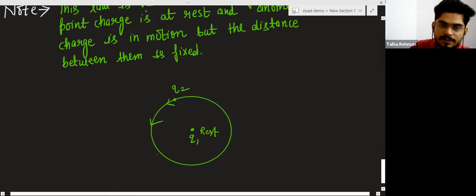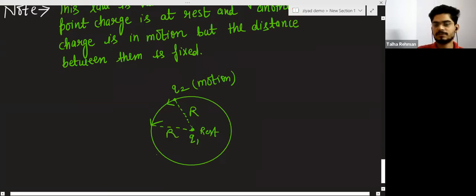So this charge is at rest and this charge is in motion. But when you measure the distance between the two charges at any point of this circle, you will get the same. The distance is fixed here, and one of the charges is at rest and another charge is in motion. So here Coulomb's law will be valid.